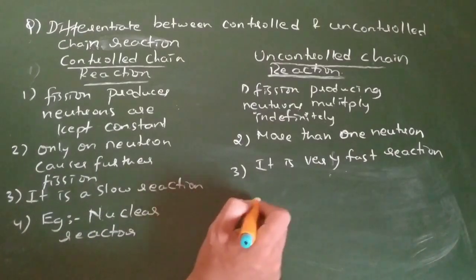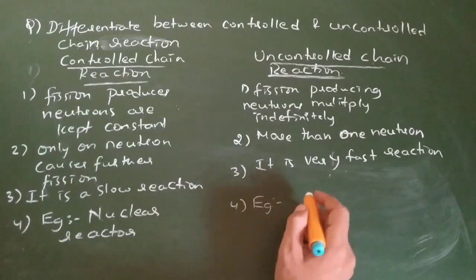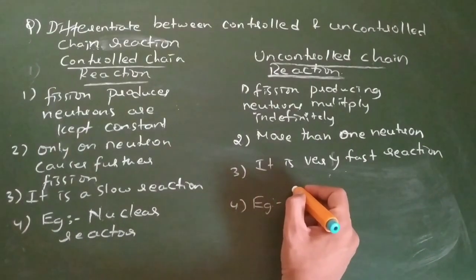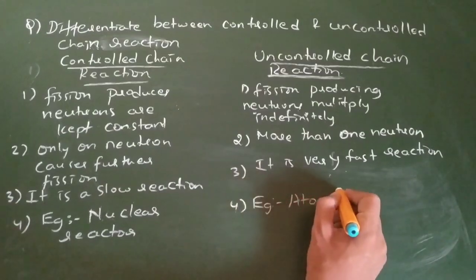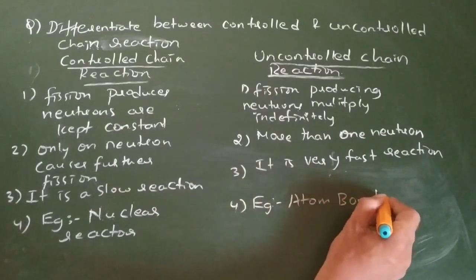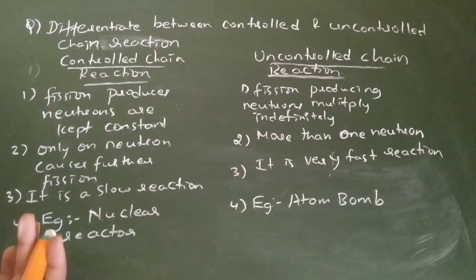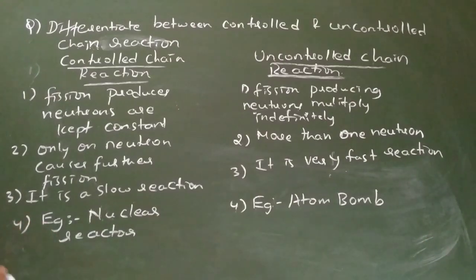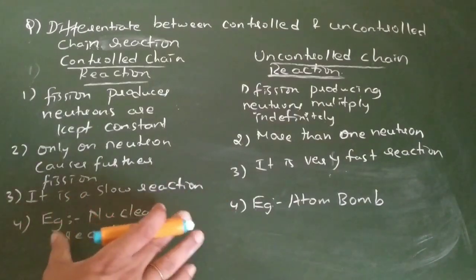Here you can write an example as atom bomb. One more point you can add: this energy is utilized for peaceful purpose, and this energy is utilized for explosion purpose. Like this you can make 5 points.